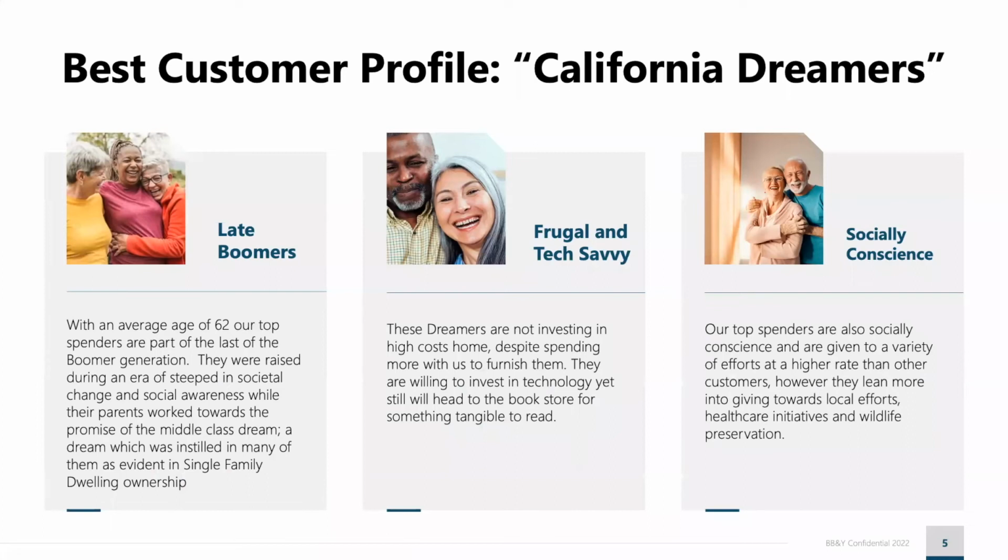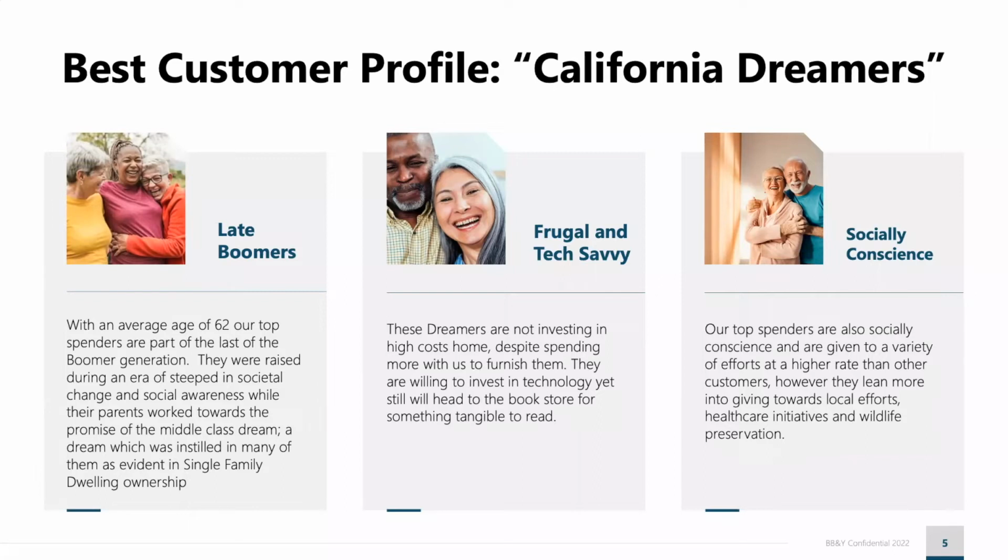Given our research, we defined our high spending customers as our California dreamers. They are the last of the baby boomer generation, predominantly in California, that work to achieve the promise of the middle-class American dream, such as single-family home living at a reasonable cost. Even though they were raised before the rise of modern technology, they don't shy away from it. However, they are more apt to doing some things the old-fashioned way, such as buying a hard copy of a favorite novel. And they are socially conscious as reflected in their giving, which even though leans in a similar direction as other customers, they make sure to give a bit more than most.